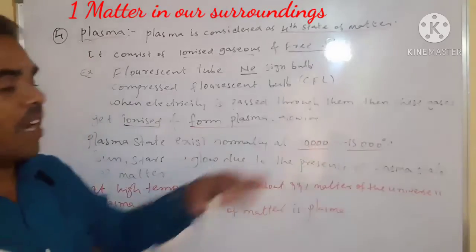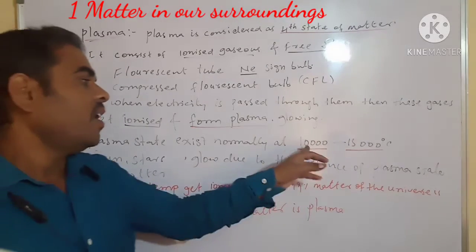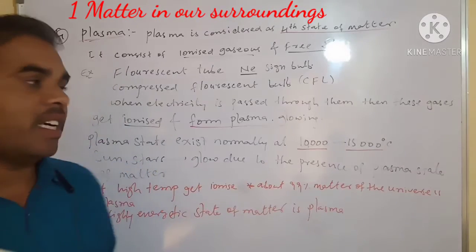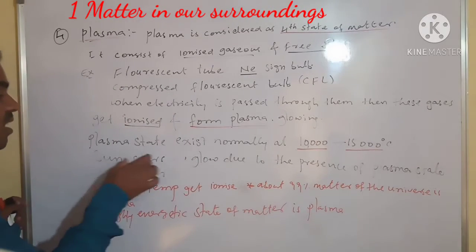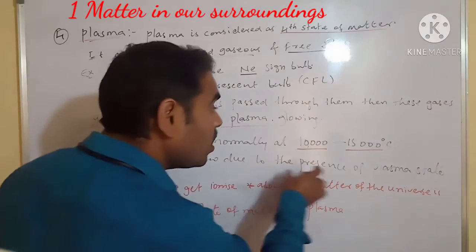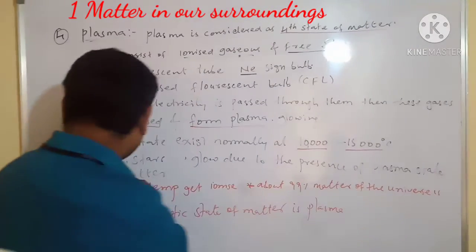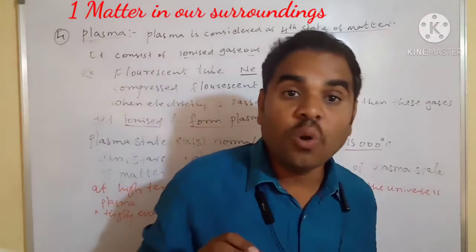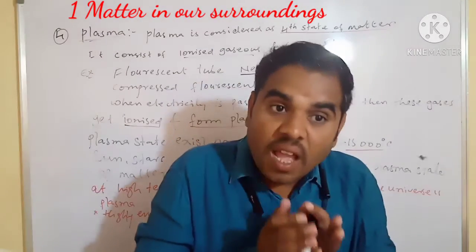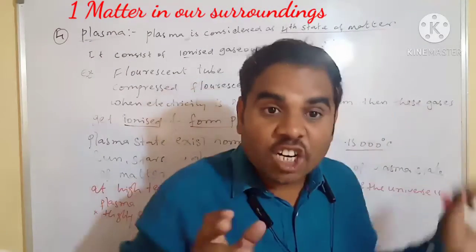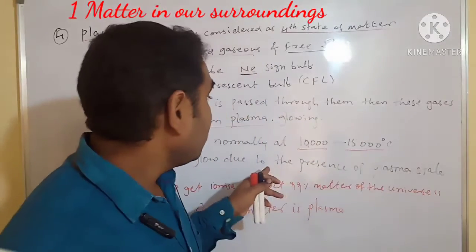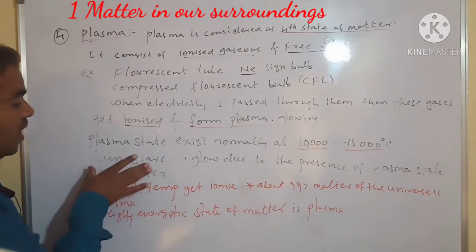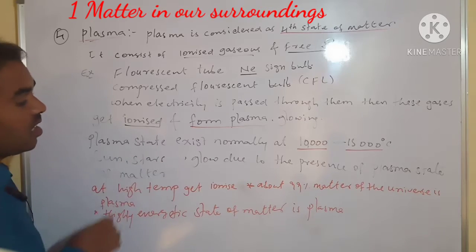There is a very high temperature here. The sun and stars glow due to the presence of the plasma state of matter, with highly ionized electrons forming plasma.